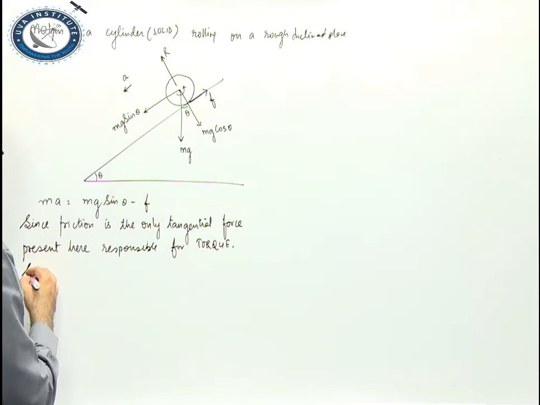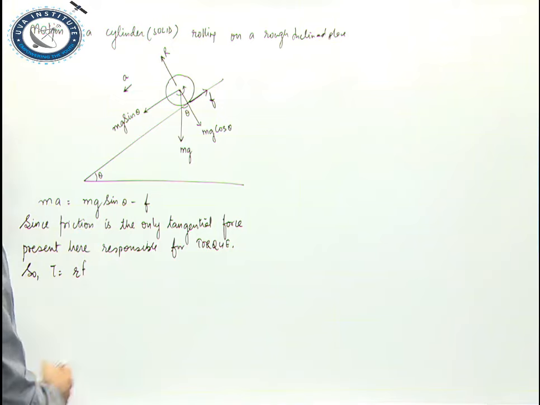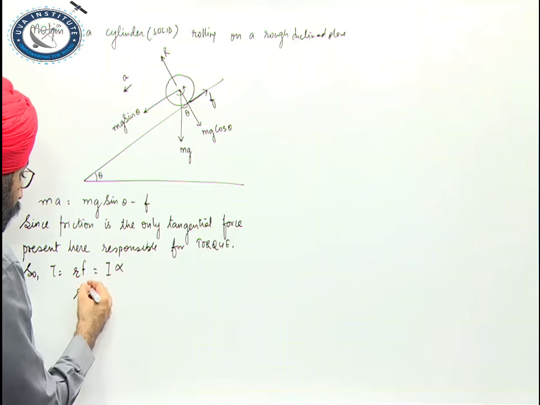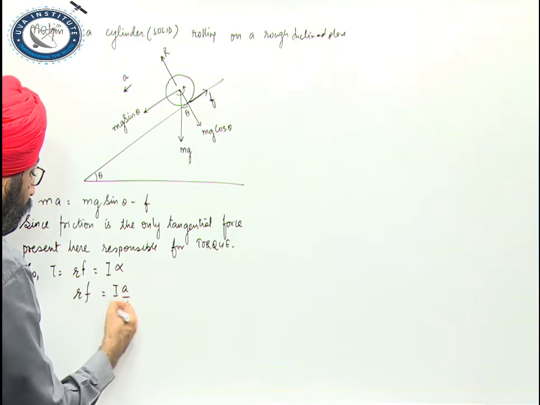So torque is R into F, also equal to I alpha. R into F, alpha is A upon R.